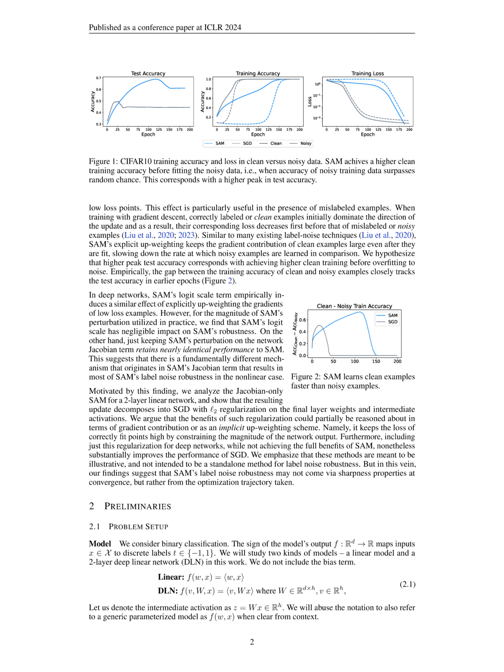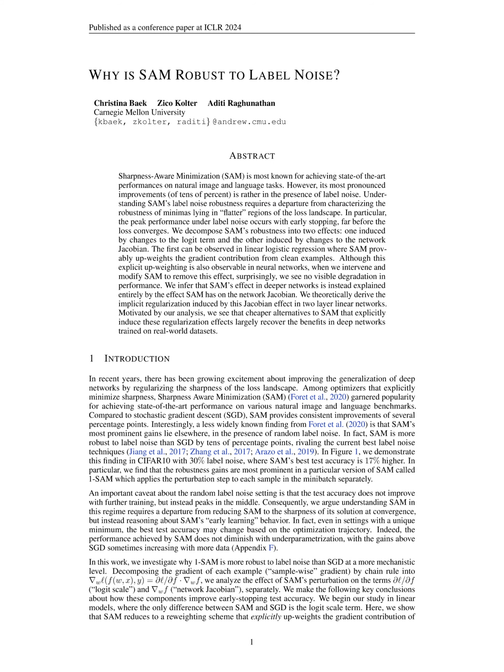3. In deep neural networks, while the logit scale component of SAM does induce a similar effect of explicitly weighting the gradients of low-loss examples, the main contributor to SAM's robustness is found to be the perturbation on the network Jacobian term. 4. Specifically, applying the perturbation to the Jacobian term in SAM, JSAM, recovers most of SAM's gains in deep networks, while focusing solely on the logit scale term, LSAM, does not yield significant improvements in early stopping test accuracy.